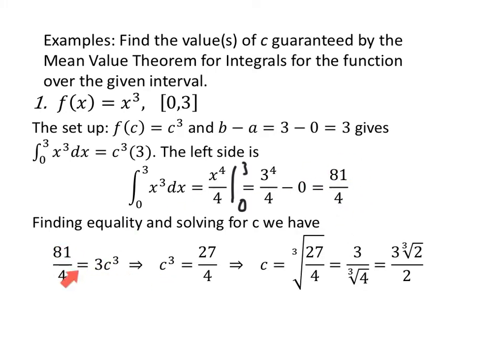I can divide both sides by 3. So c cubed equals 27 fourths. To get c by itself, I'm going to take the cube root of the fraction. The cube root of 27 is 3. The cube root of 4, I don't know, so we call it the cube root of 4. But if I multiply both numerator and denominator by the cube root of 2, because 2 times 4 makes 8, I have a perfect cube under the radical, and I get a 2. I multiplied the numerator also. So 3 cube root of 2 over 2 is the value of c guaranteed by the mean value theorem for integrals.